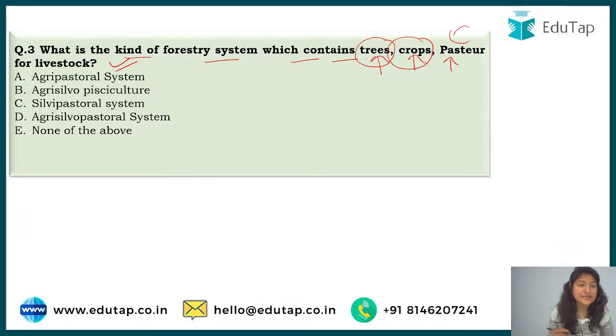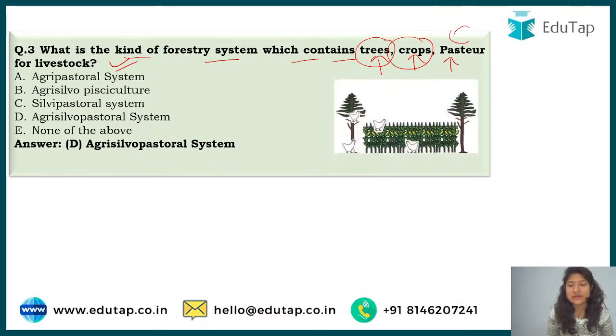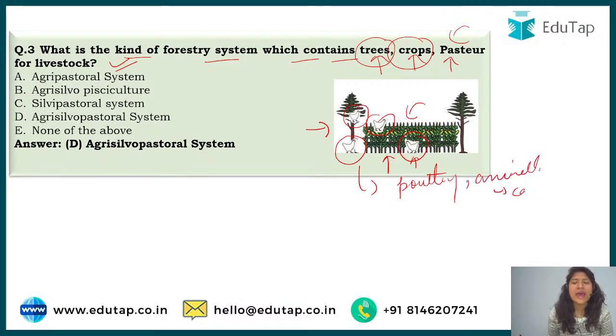So Supriya also says D, and yes, the correct answer here is option number D, that is the agrisilvopastoral system, alright. And what happens here? Here you grow trees, and then you cultivate the crops, and you also have animals. This could be your hens, your poultry, and other animals also, whatever cattle you grow.